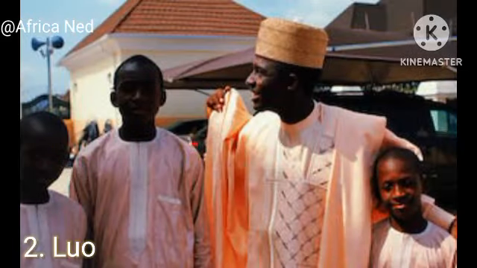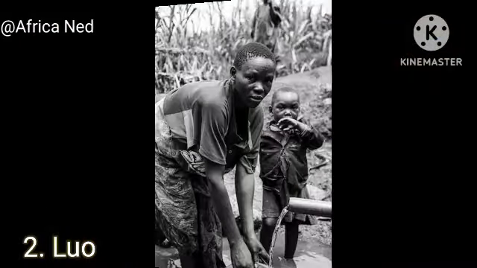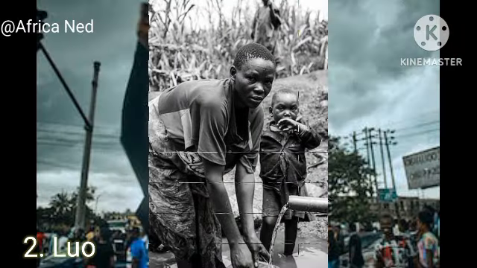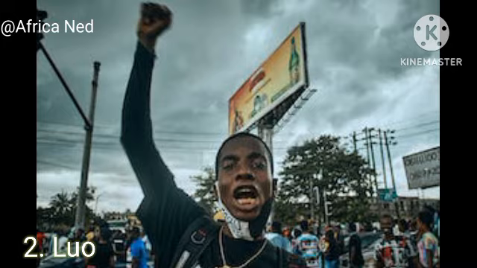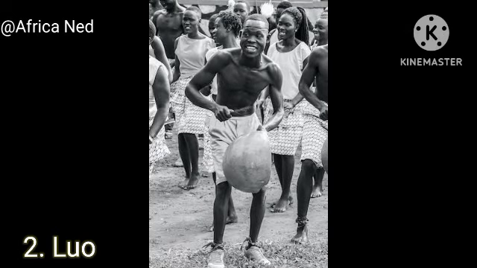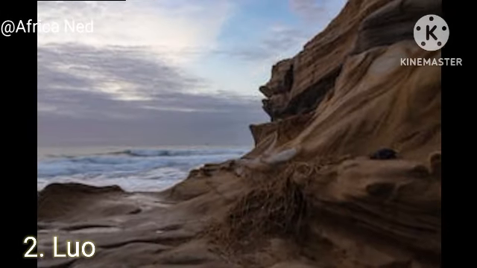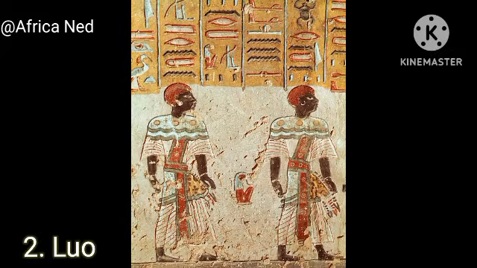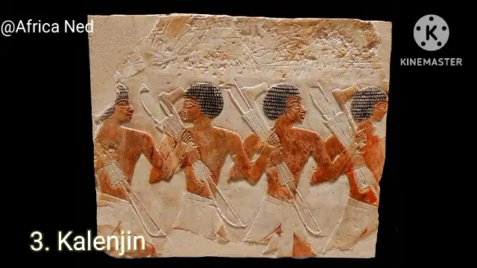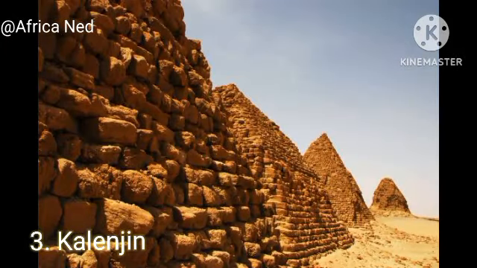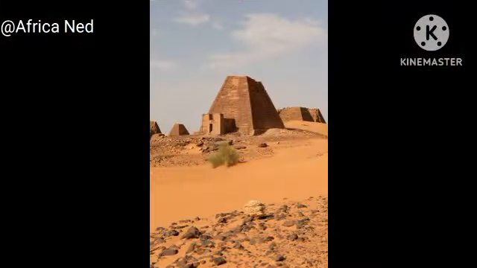Another one is the Luo language, spoken by 4.7 million people. They are the third largest ethnic group in Kenya. It's mainly spoken in Kenya and Tanzania by the Luo people of Kenya, and it's also known as the Dholuo language. Next on this, we have Kalenjin with 4.5 million speakers in Kenya.